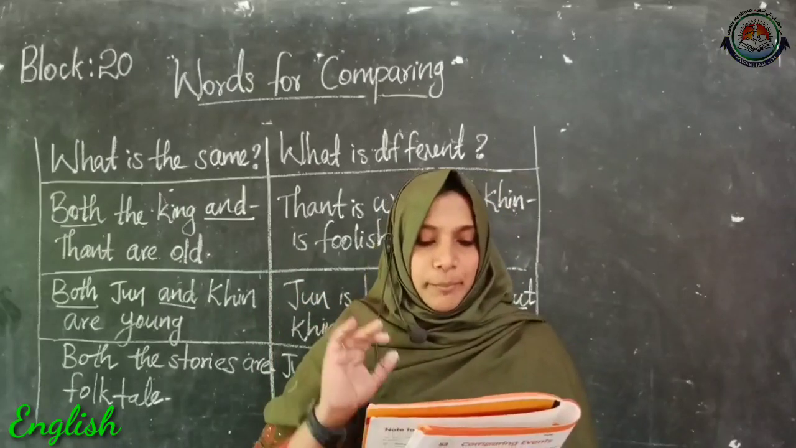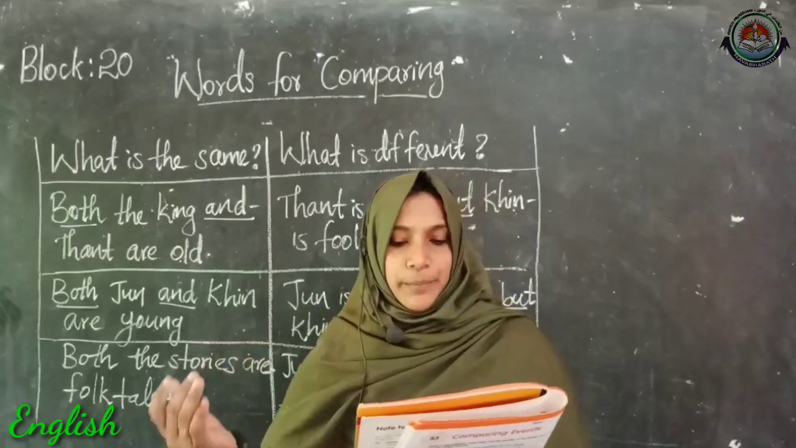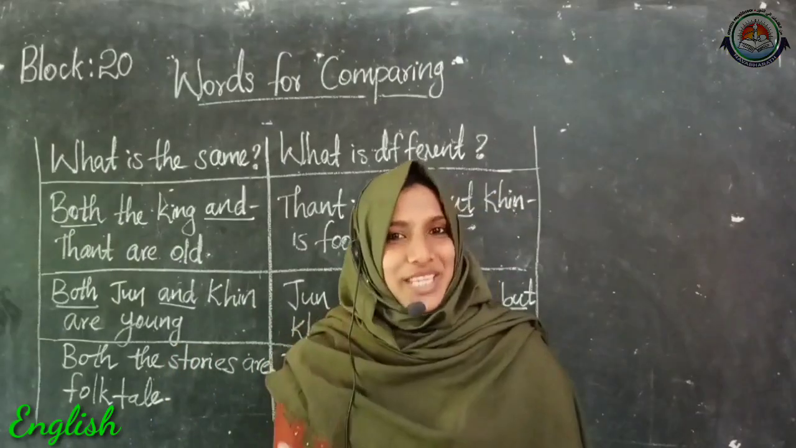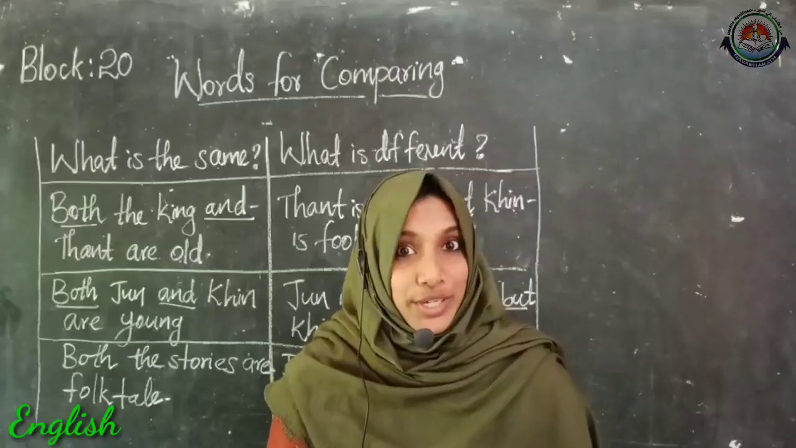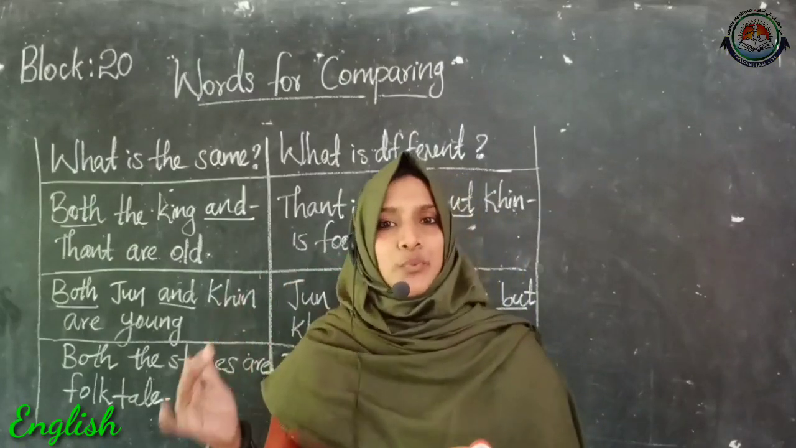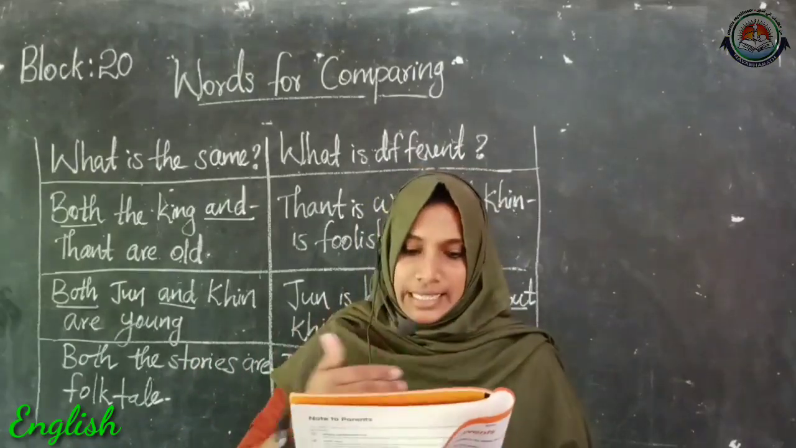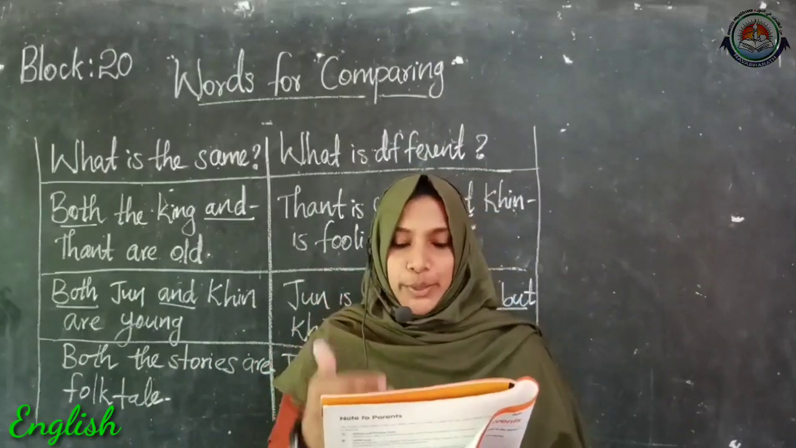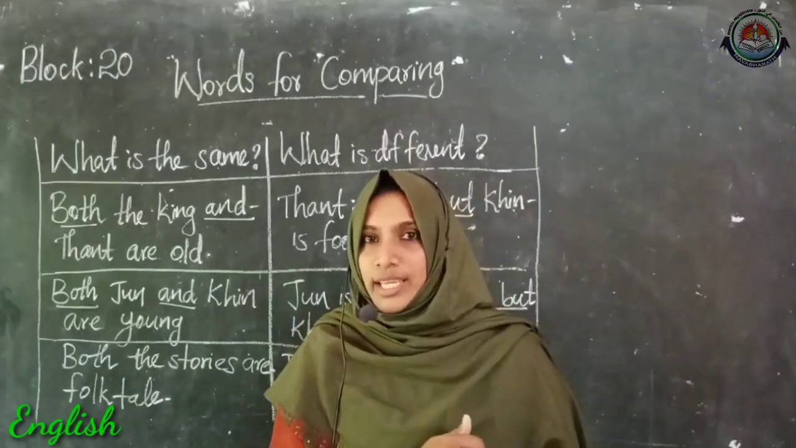Then two: match the underlined word to its opposite to complete the sentence. So here you can match these given sentences according to their meaning, based upon the opposite words. There are some opposite words given in each sentence. Lily was hardworking. So what is the opposite word of hardworking?